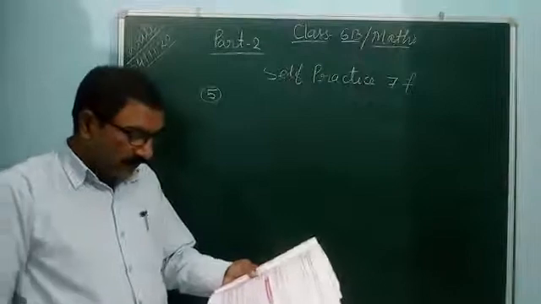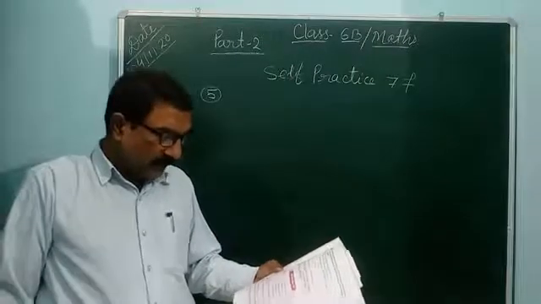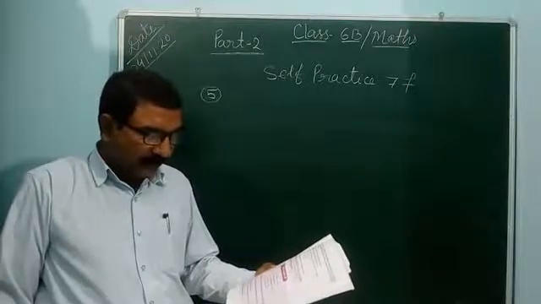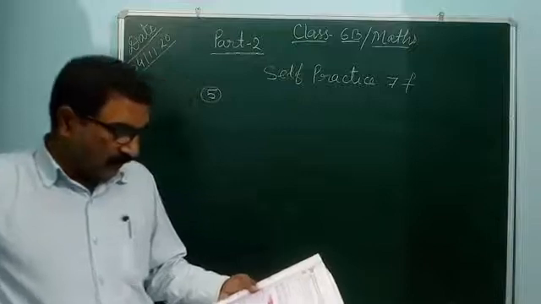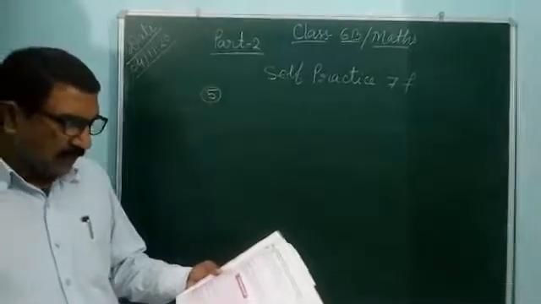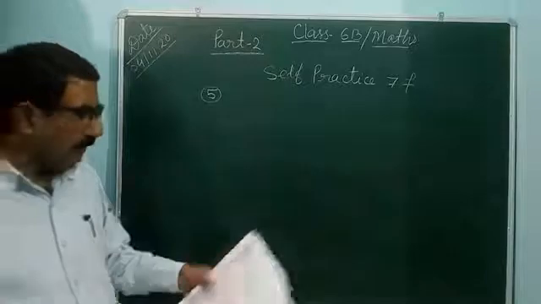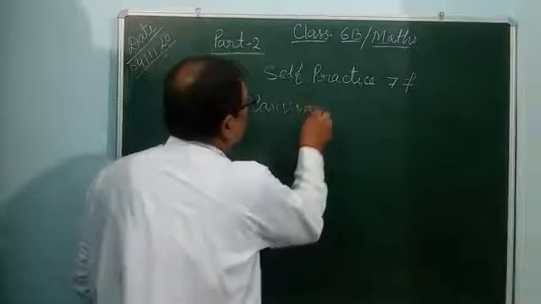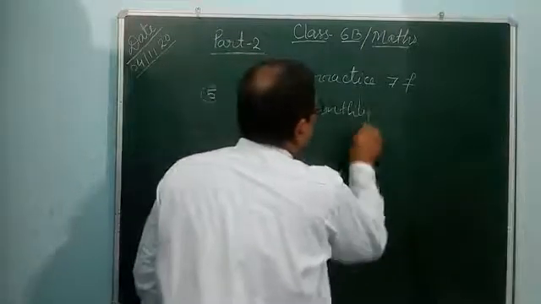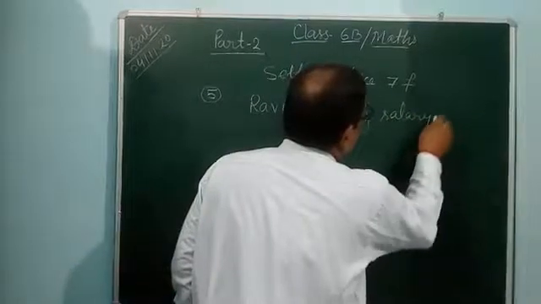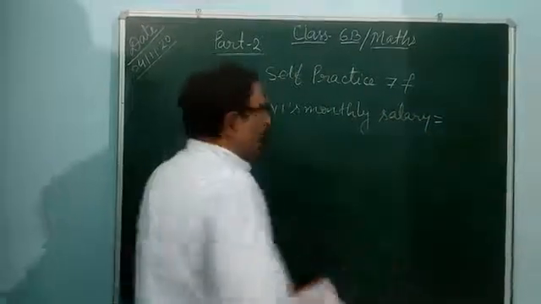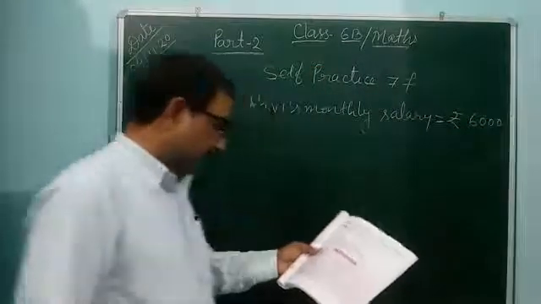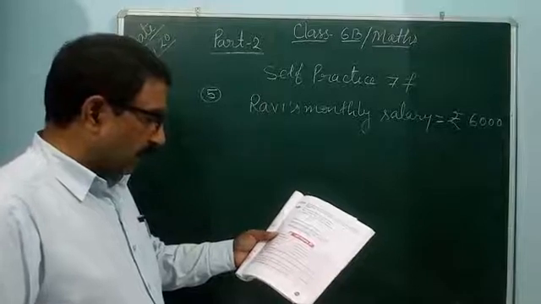Ravi's monthly salary is rupees 6,000. He spends rupees m per month and has a saving of rupees 1,500 at the end of the month. What is his monthly expenditure? So Ravi's monthly salary is equal to rupees 6,000. He spends rupees m per month.